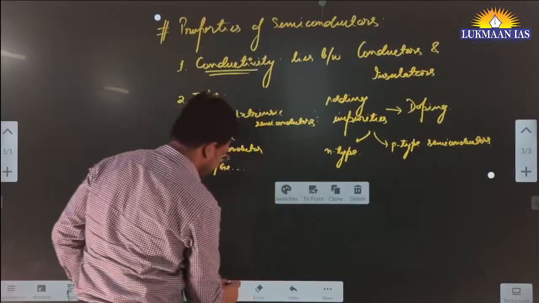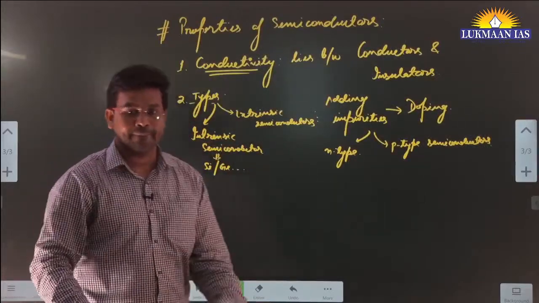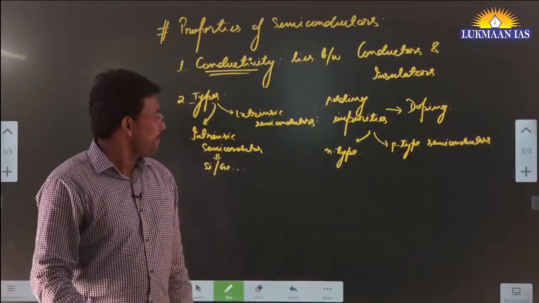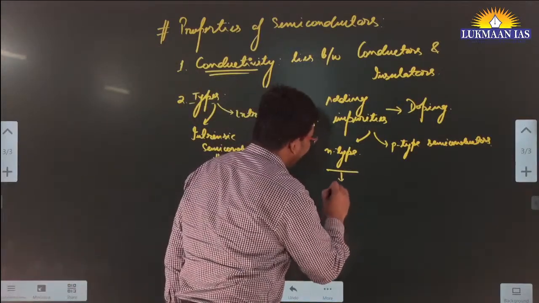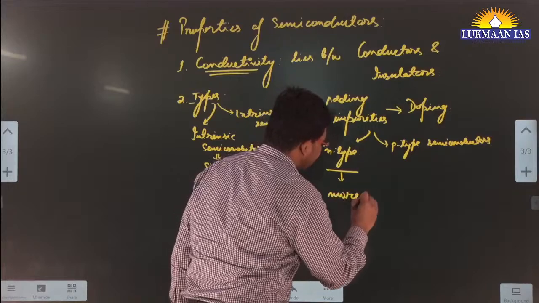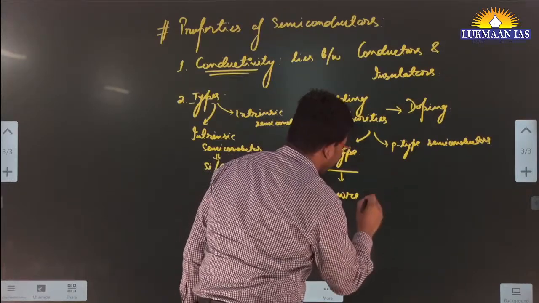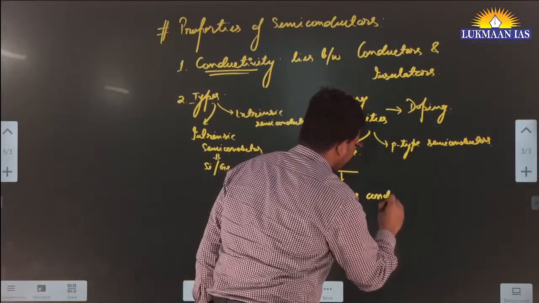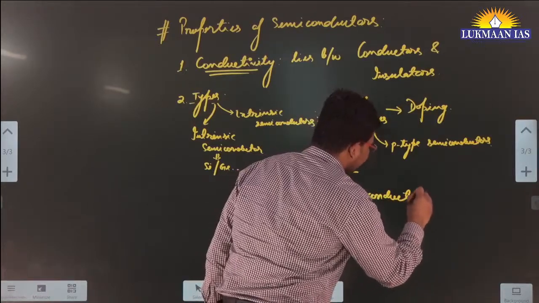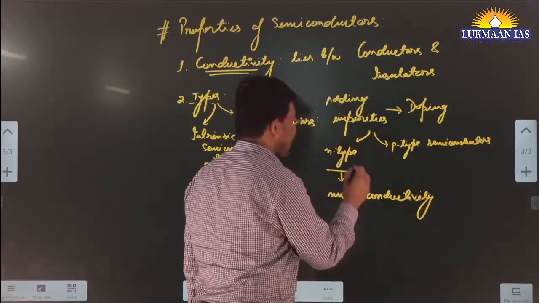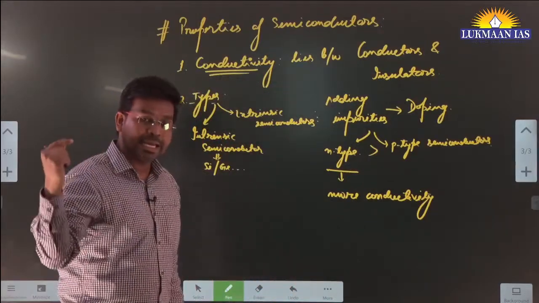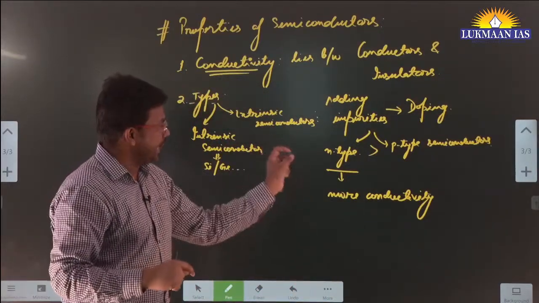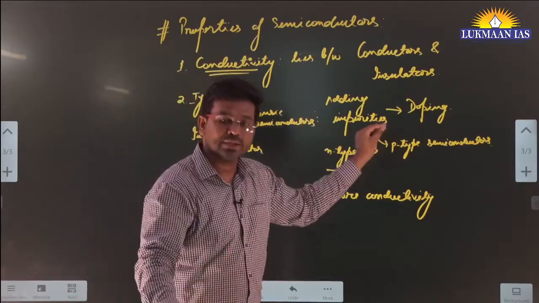Sir, N and P, I missed it. Which one did you say has more conductivity? Generally the N type will be having more conductivity as compared to P type. N type will be having more conductivity because here the electrons are directly moving. The absence of electron is known as presence of hole.